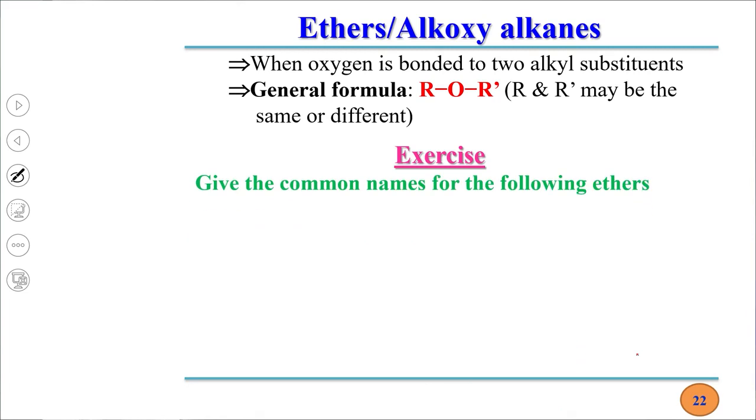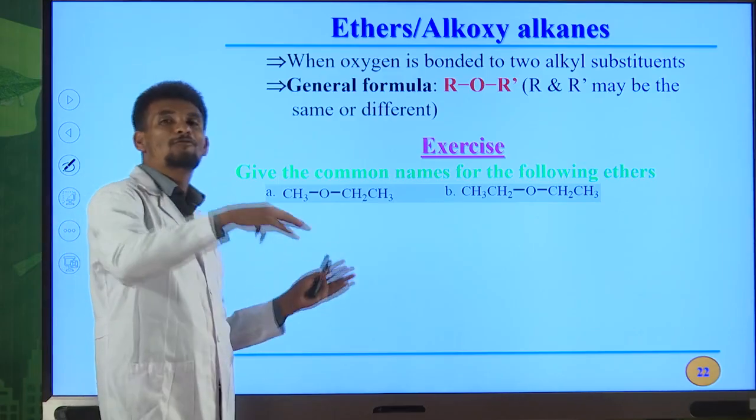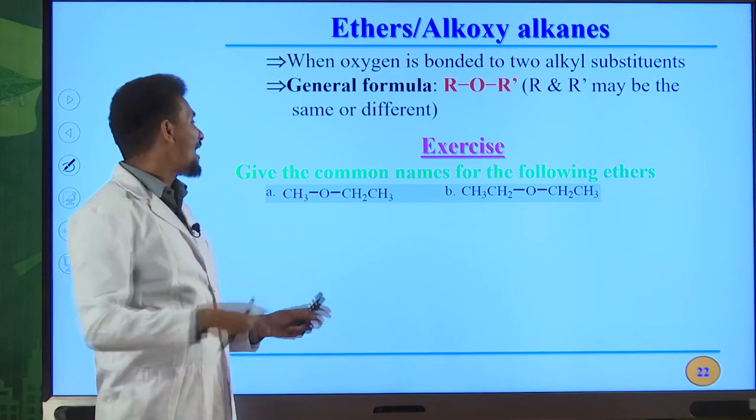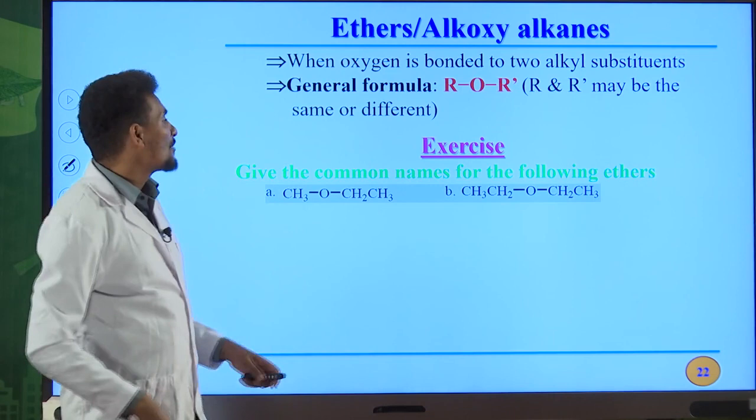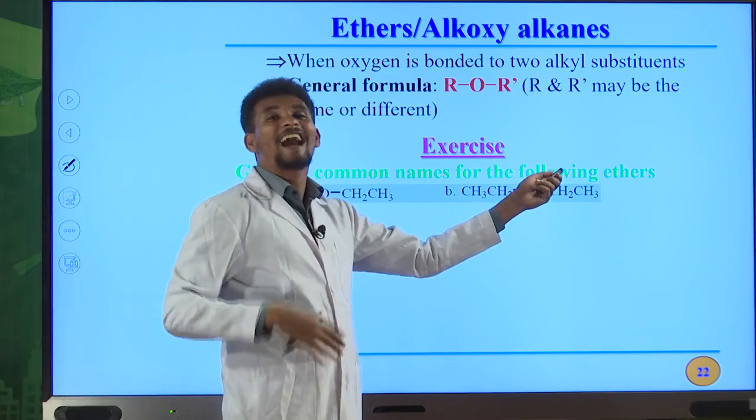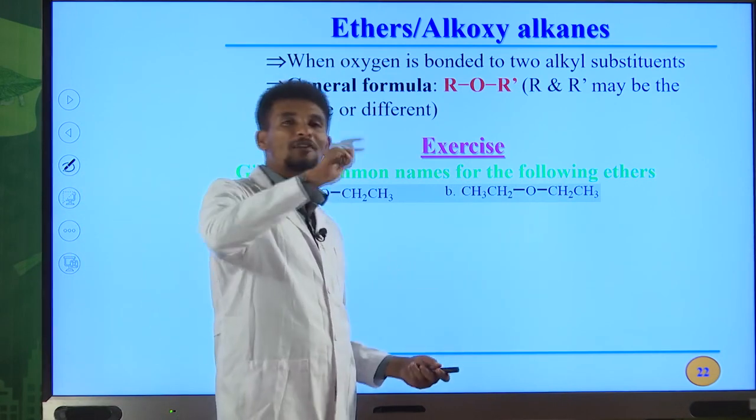Okay, let us write the common names and the IUPAC names for ethers. In the case of common names, ethers can be named as alkyl followed by ether. Write the names of the alkyl groups in alphabetical order. But if you have identical alkyl groups, use the prefix di.